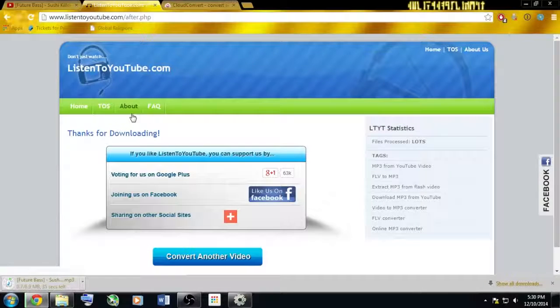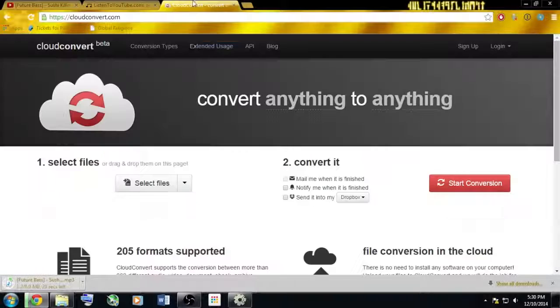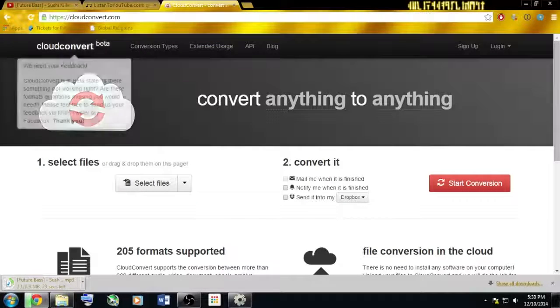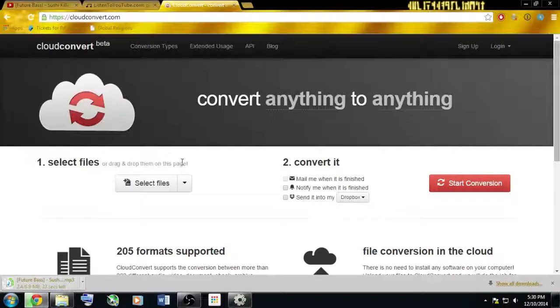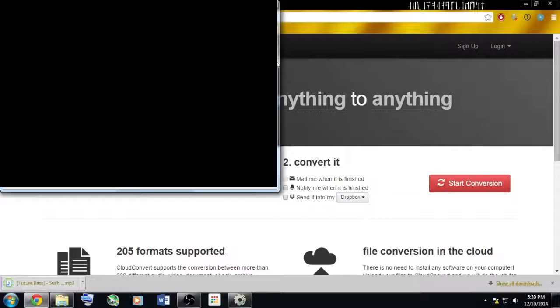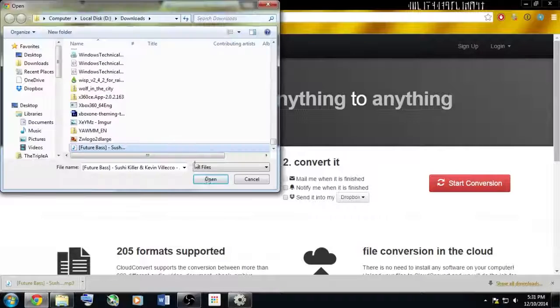Once you download the file, it takes a while, then go to this website right here called Cloud Convert. It is in its beta format, but it is a very good website. So as soon as this finishes downloading, there it is.